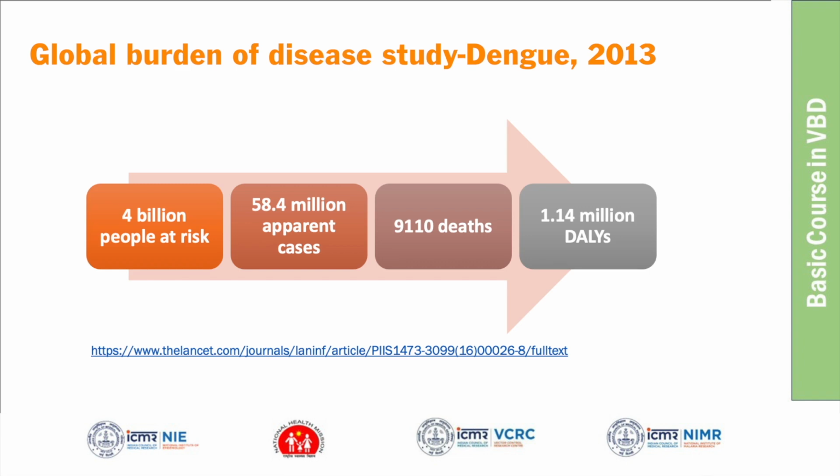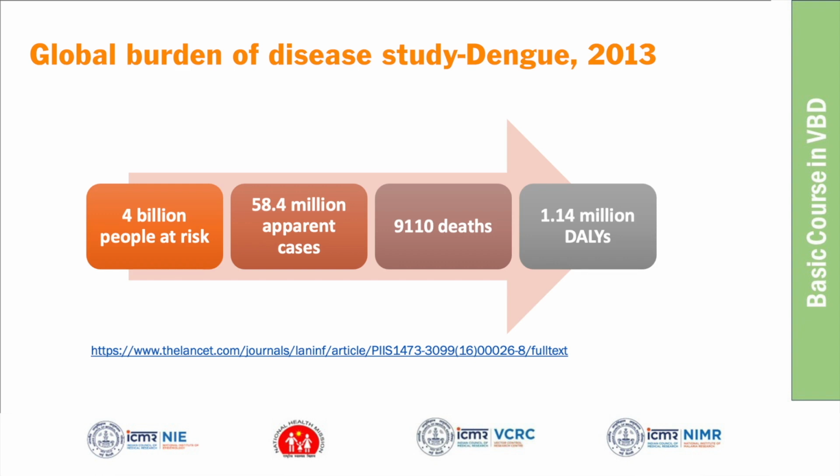And they have estimated something called DALY. 1.14 million DALYs were lost. DALY is a measure that combines mortality and morbidity. So death as well as people's suffering is measured, not only death. That is the number of disability adjusted life years lost.